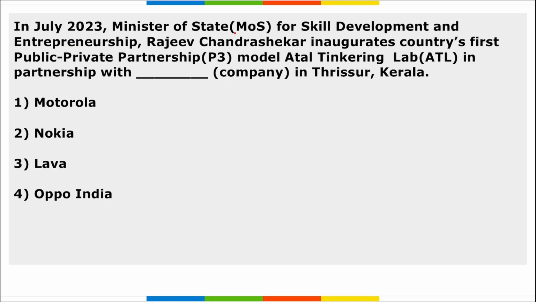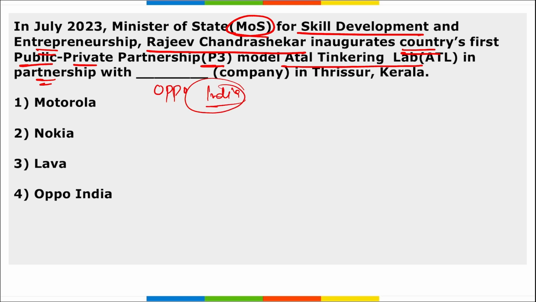Moving on, Minister of State for Skill Development and Entrepreneurship Rajiv Chandrasekhar inaugurated the country's first public-private partnership model Atal Tinkering Lab in partnership with Oppo India. Correct, that is in Thrissur, Kerala. It was launched in partnership with Oppo India.